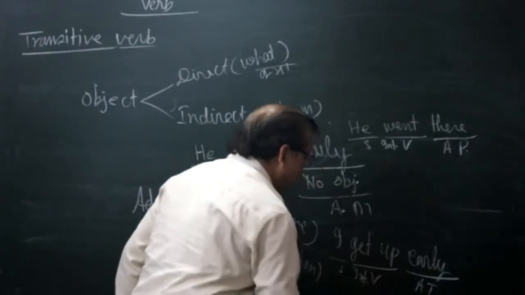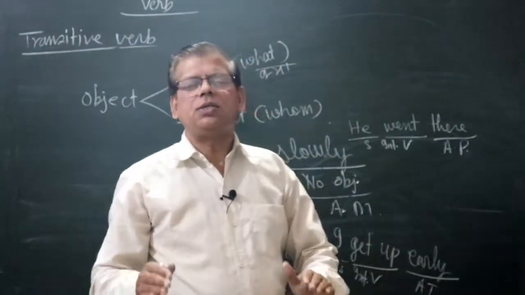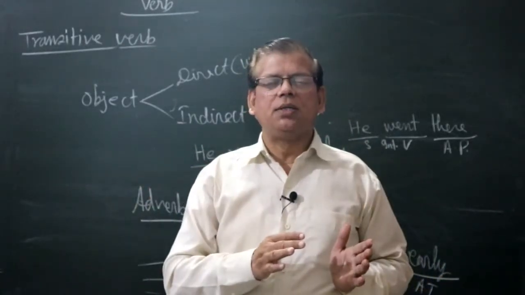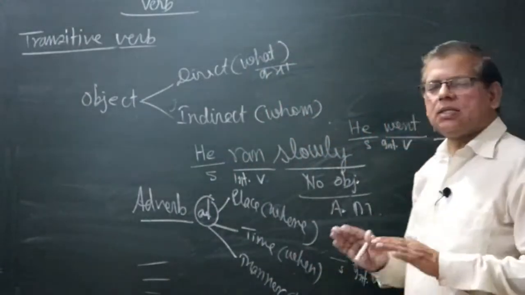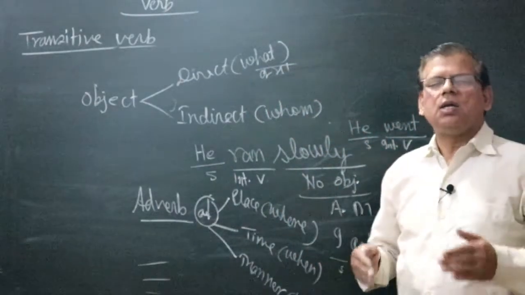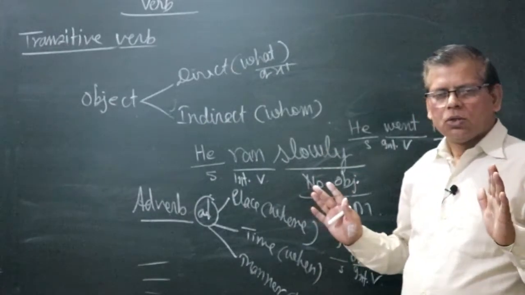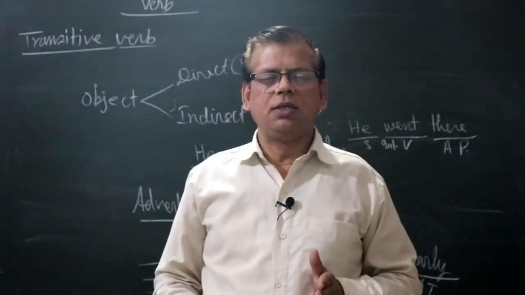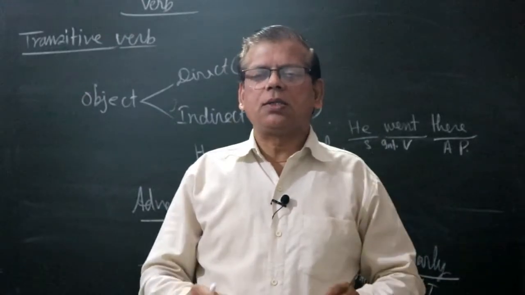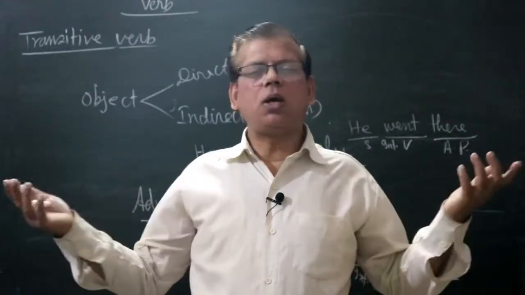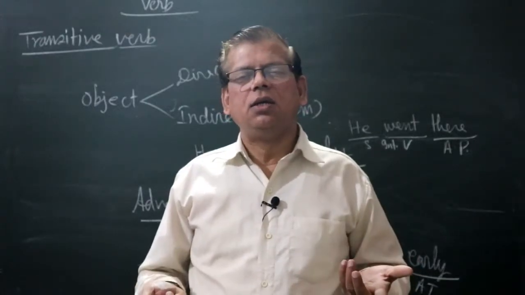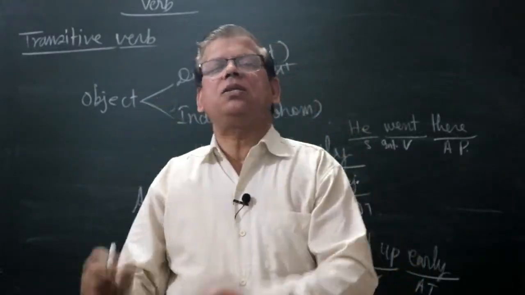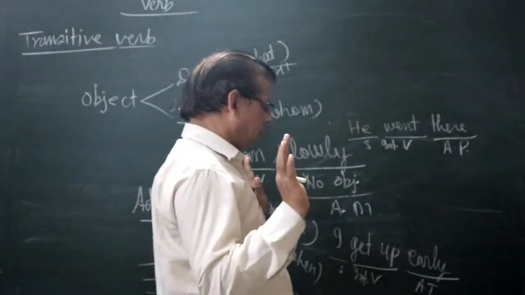Clear? When the verb is transitive, only then the sentence can be changed into passive voice. If the verb is intransitive, the sentence cannot be transferred into passive voice. So when you want to change a sentence from active into passive voice, first of all try to know whether the sentence has an object or not. Without an object in a sentence, you cannot change the sentence into passive voice. Is it clear?